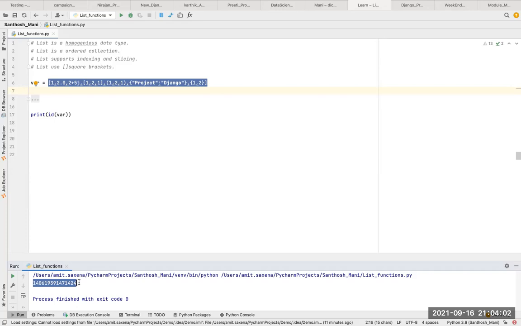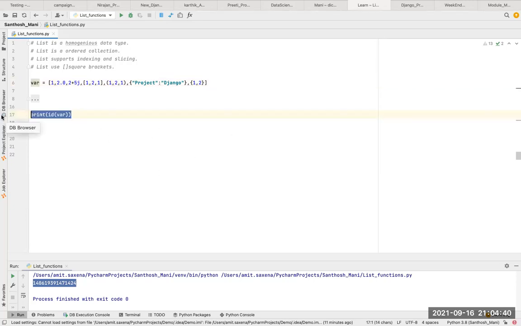Okay, so in stack memory we store this reference, var, and the actual value will be stored in heap memory. So how can we refer to that? In Python we don't have pointers. In C we use pointers, but in Python we have references. So in the stack memory we will store the reference var, and in the heap memory we will store the actual value. We take the memory address of the value stored in heap memory, and that memory address refers to this particular variable in stack memory. With the help of that we can fetch the value.